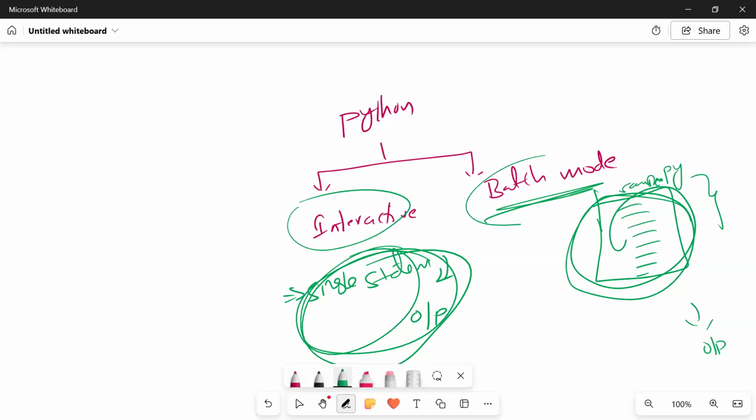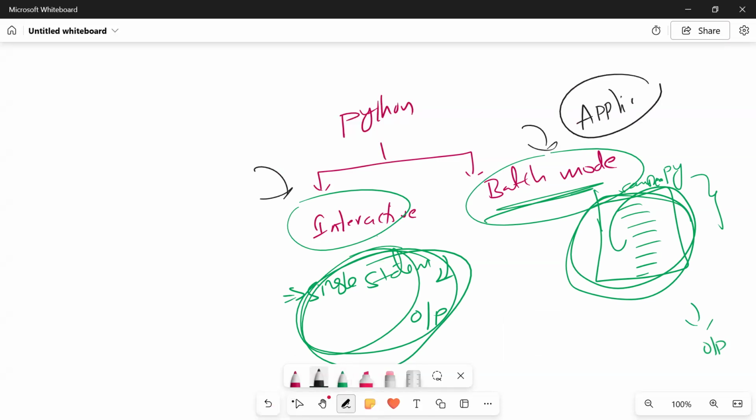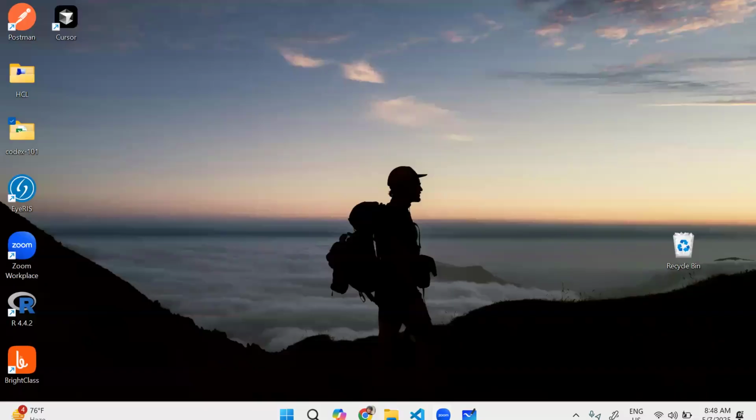So one is interactive mode and one is batch mode. Clear? I would show you both also. If you want to build any kind of applications or projects, then we can go ahead with batch mode. Or if you want to do some kind of analysis or understand what is going on, understand each and every statement and its result, and from that result give some kind of insights, in that situation we can go ahead with interactive mode. So I will show you both, interactive mode as well as batch mode, in Visual Studio Code. First, let's see batch mode.